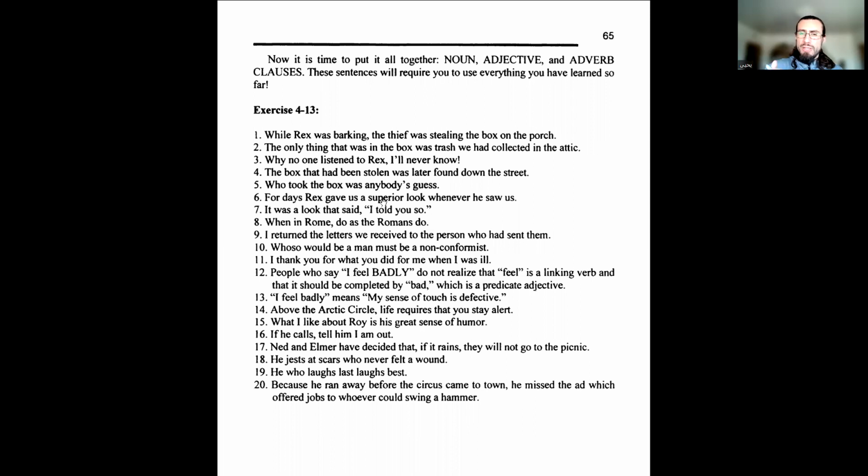What you should do, take the first 3 sentences, go through the first 3, diagram them, make sure you got them right. Then go to the back of the book, check your answers. Did you diagram it correctly? Okay, you messed up. Let's say while Rex was barking, you said that was an adjective clause. It's not, it's an adverb clause. So you say, okay, well, why? What did I get wrong here? Oh, I saw while and I thought it was a relative pronoun. So you go back and review what the relative pronouns are. And you review what a subordinating conjunction is, which is what while is.